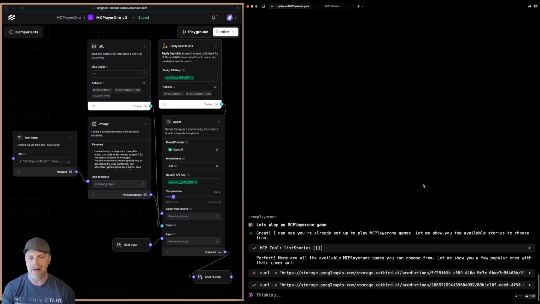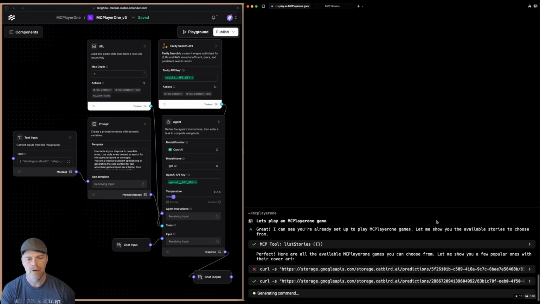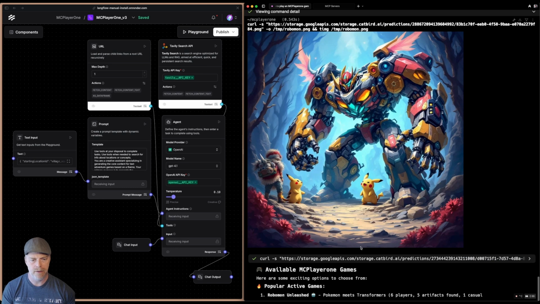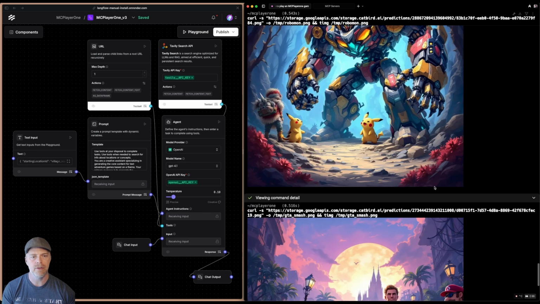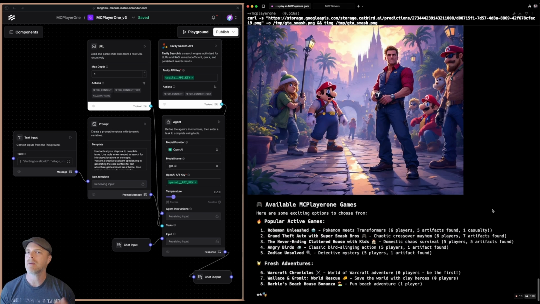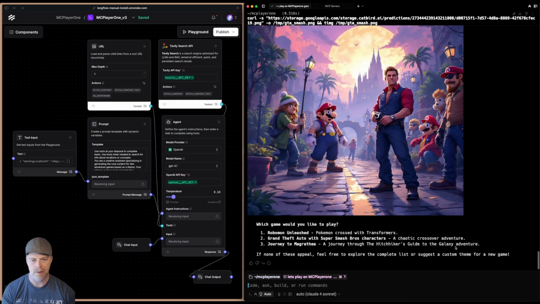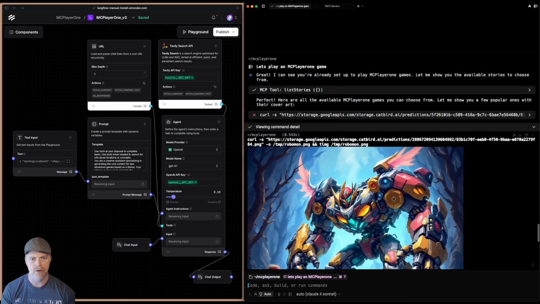So what it's doing right now is looking at the available games. You can see this curl command. I've got some rules in Warp that I've set up to auto display images. So if I click on these, you can see it's showing me the images from these particular games. It gave me a sampling of the first 3, and now it's saying, here are the games that we have available. Which would you like to play? It gave me all this info.